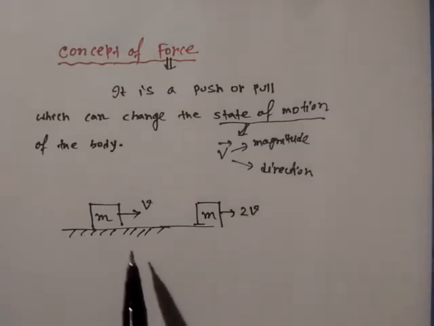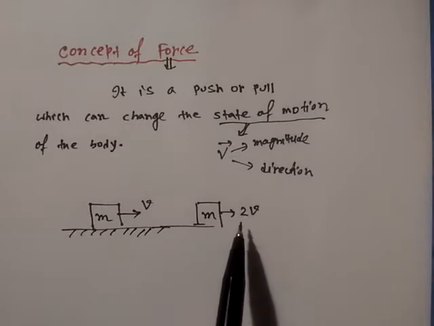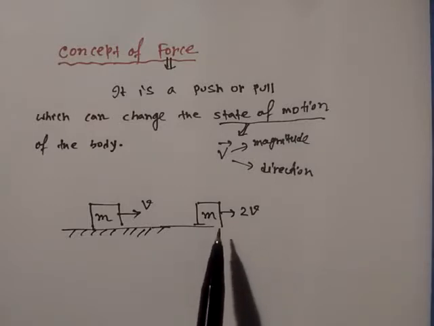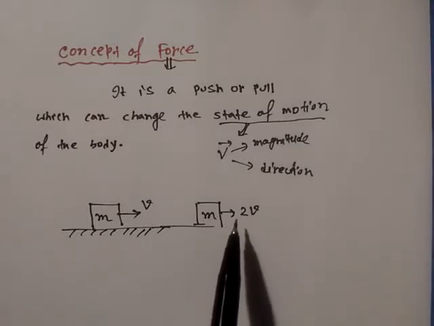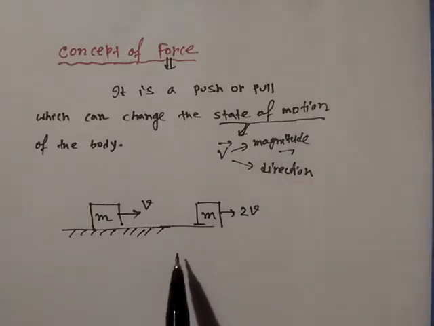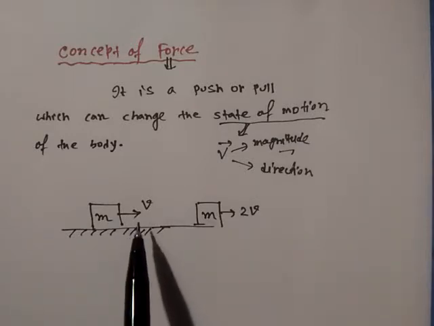So here we can see that the magnitude of the velocity is increased from v to 2v, but the direction of motion of this body remains unchanged. But as v changes, that is its magnitude changes, then a force is said to act on it. And here we can say the force acts in the forward direction,